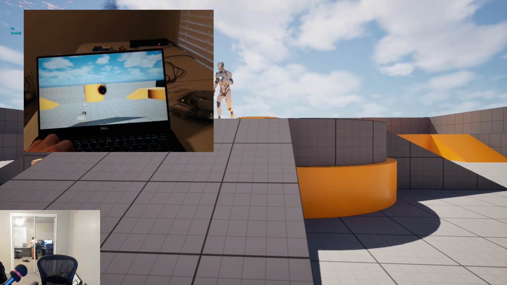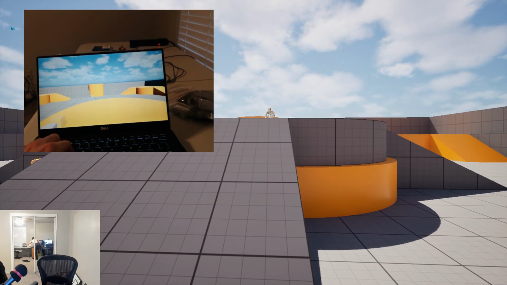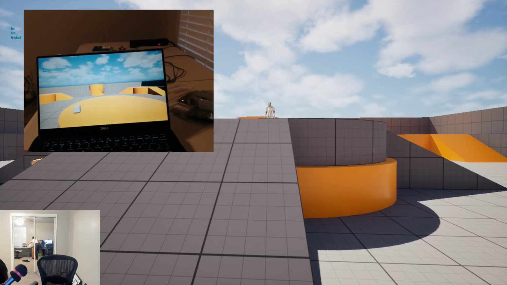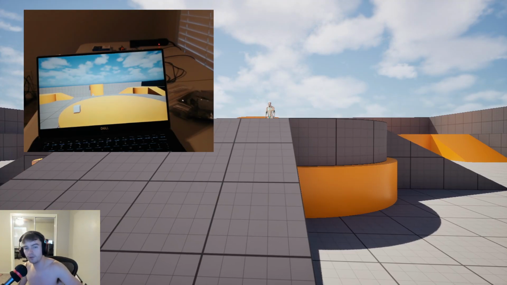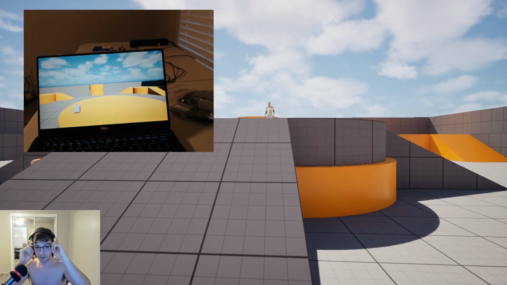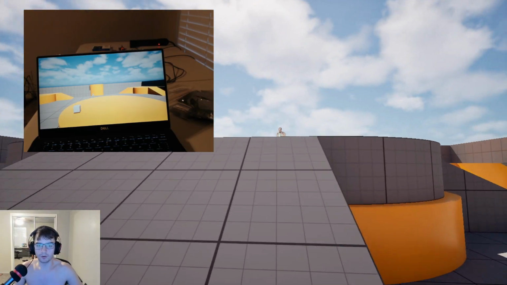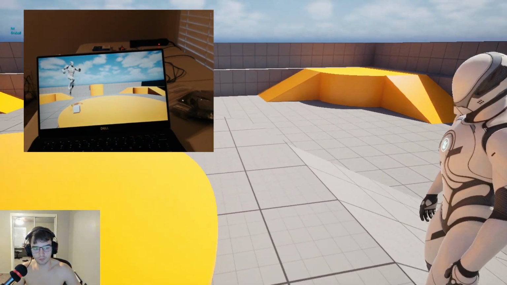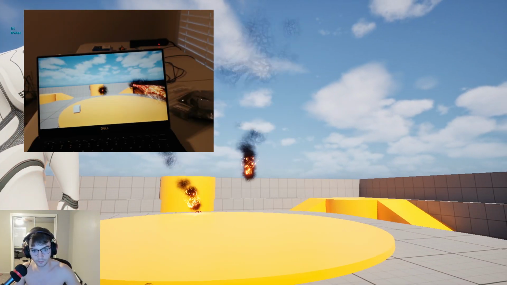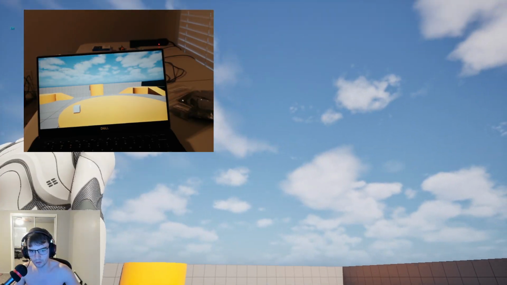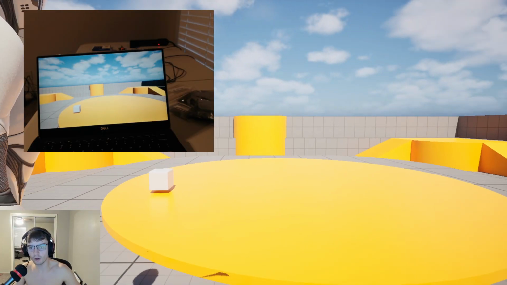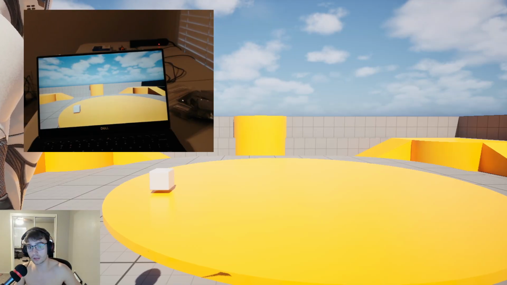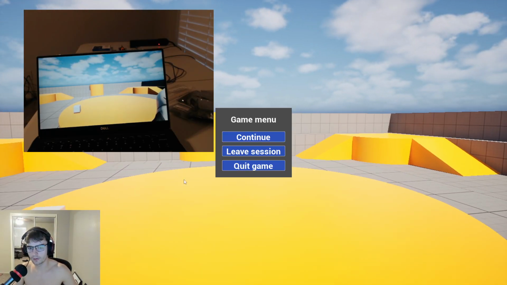Fireball. Fireball. Okay, it does seem reduced, like 10 frames a second or something for the enemy's fireball. Let's test. Fireball. And actually, this is the one that's hosting, so I wonder.